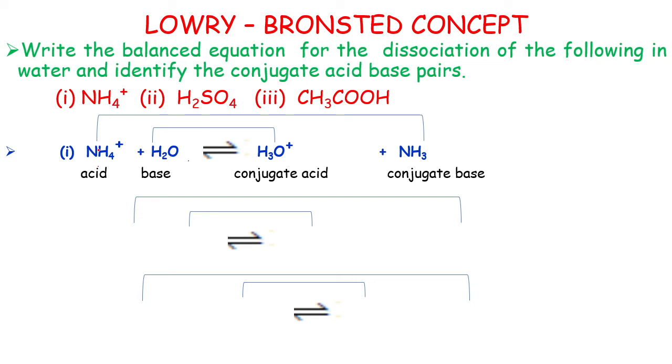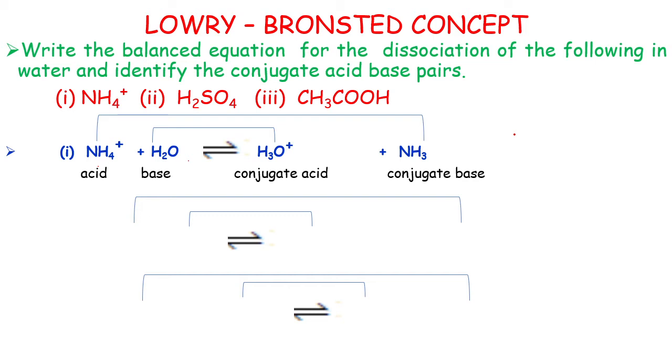Here NH4 plus donates a proton, and water accepts a proton. Okay, here NH4 plus, the ammonium ion, is an acid; it donates a proton and becomes a conjugate base. Here ammonia is the conjugate base. Water is a base; it accepts a proton and becomes a hydronium ion. So it is a conjugate acid.